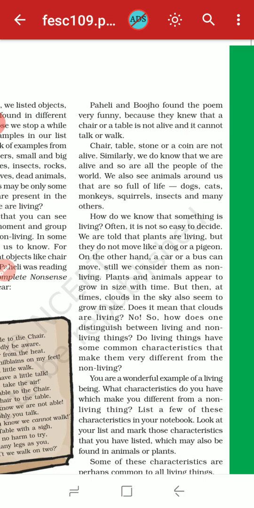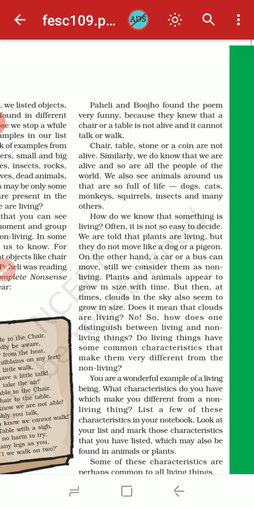We are told that plants are living but they do not move like a dog or pigeon. On the other hand, a car or a bus can move, still we consider them non-living. Plants and animals appear to grow in size with time, but at times clouds in the sky also seem to grow in size. Does it mean that clouds are living?